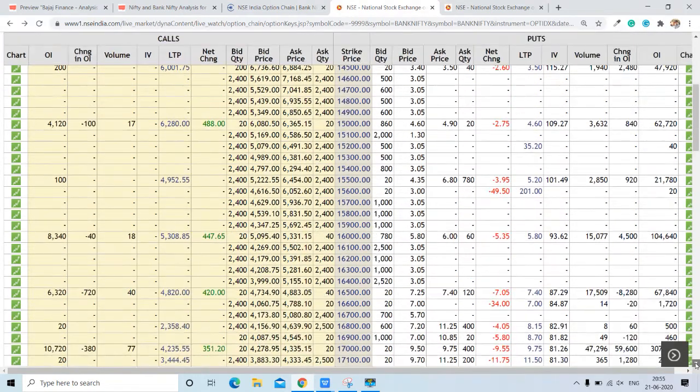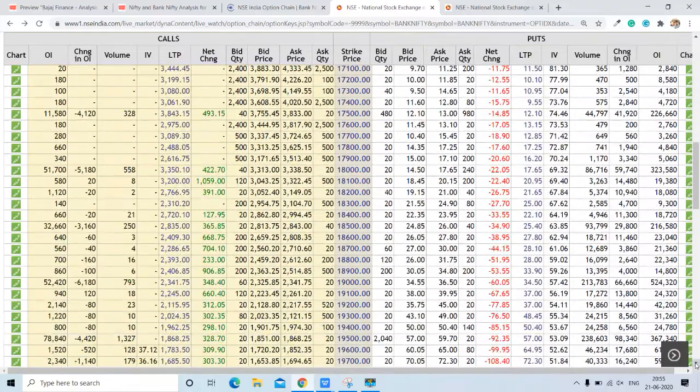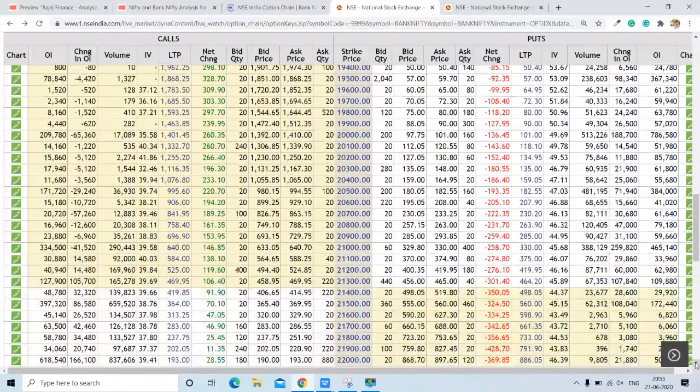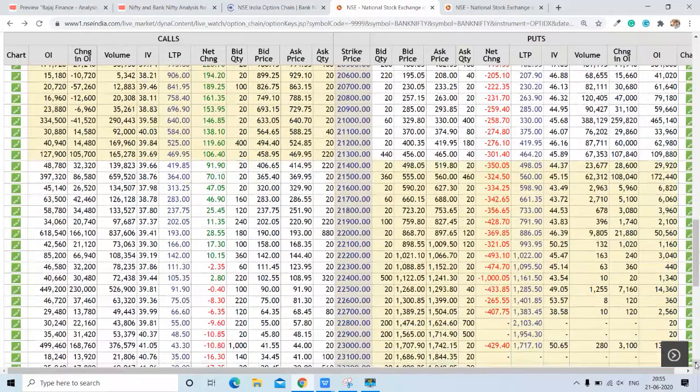Now we will find out the trading range for Bank Nifty. Trading range is the range between the highest call and the highest put. The highest call will act as the highest resistance for Bank Nifty, whereas the highest put will act as the highest support for Bank Nifty.